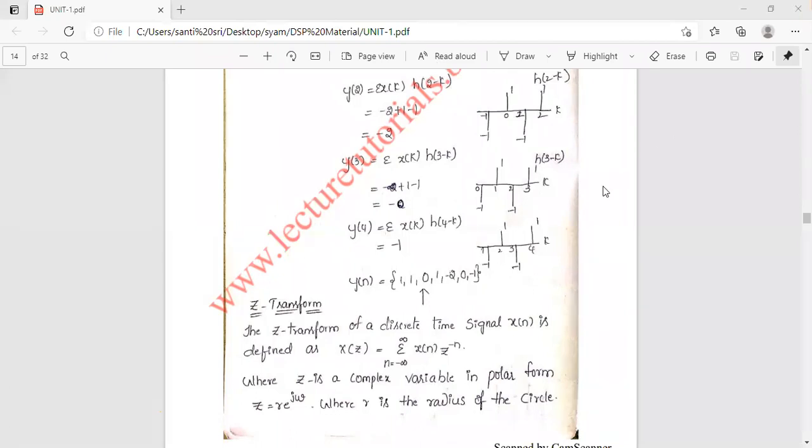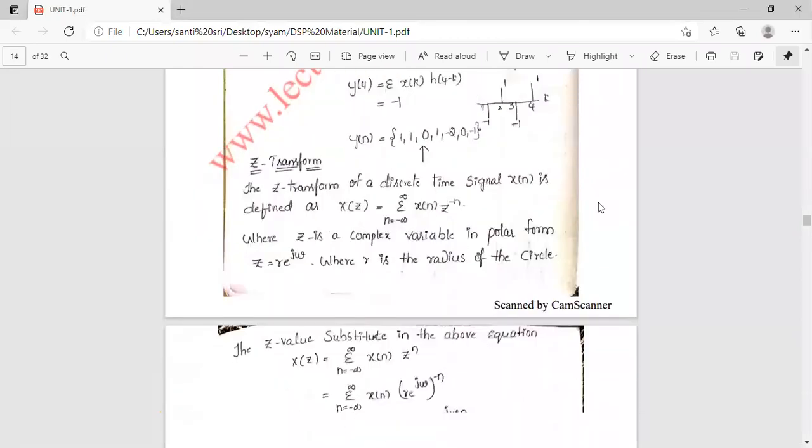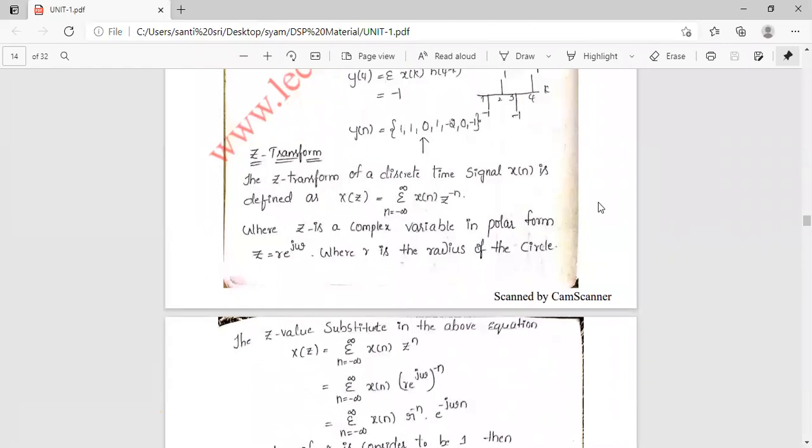And after that, this is about the convolution. Then coming to the Z transform, as we already know about the Z transform in our signals and systems subject. Okay, already all of you are aware of this Z transform, how it is represented. So the Z transform of a time signal.